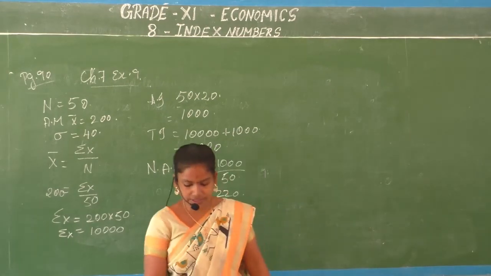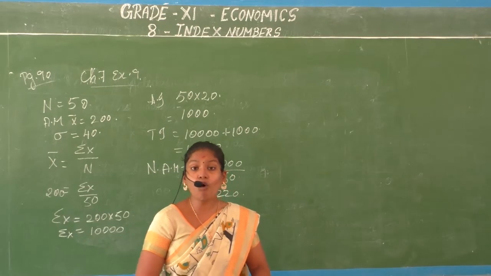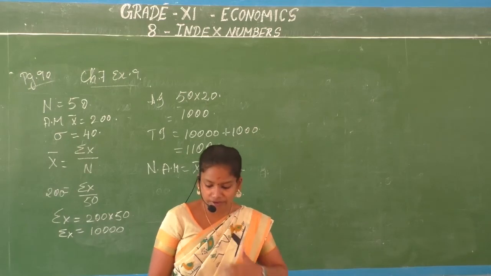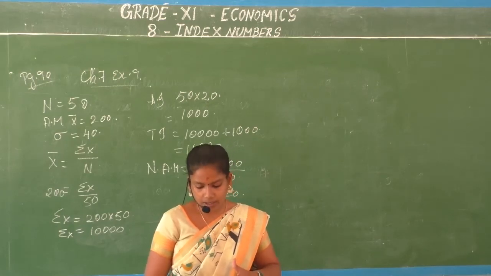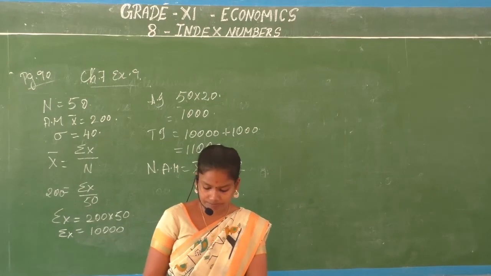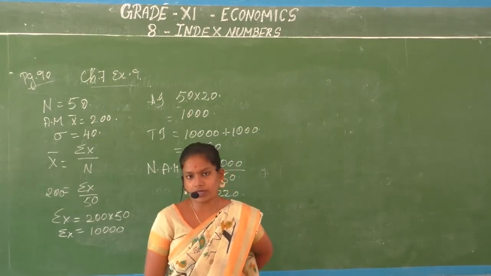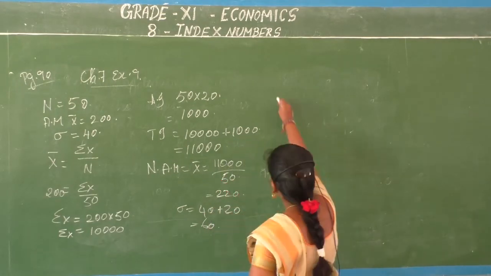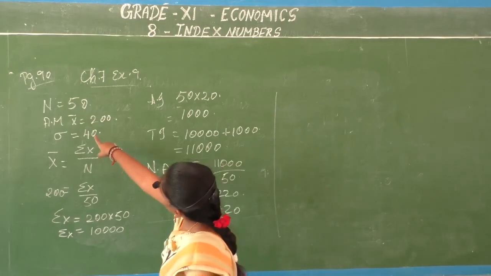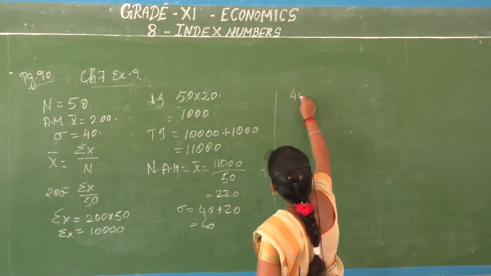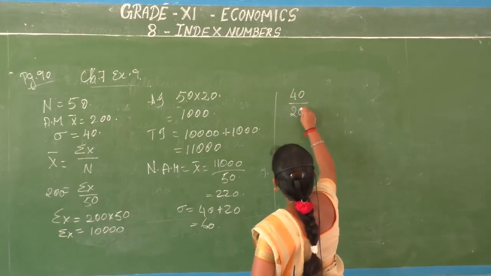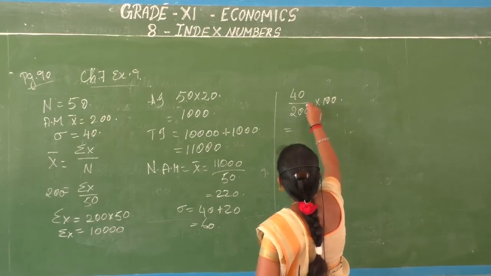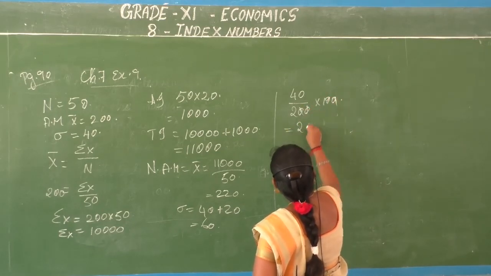Okay, another question is asked: have the wages become more or less uniform? What do we use to find that? You need to find your coefficient of variance. How do you find your coefficient of variance? Standard deviation by arithmetic mean into 100. So first we look at our standard deviation. Standard deviation is 40. But what is your arithmetic mean? 200 into 100. So when you cancel this, you will get 20.